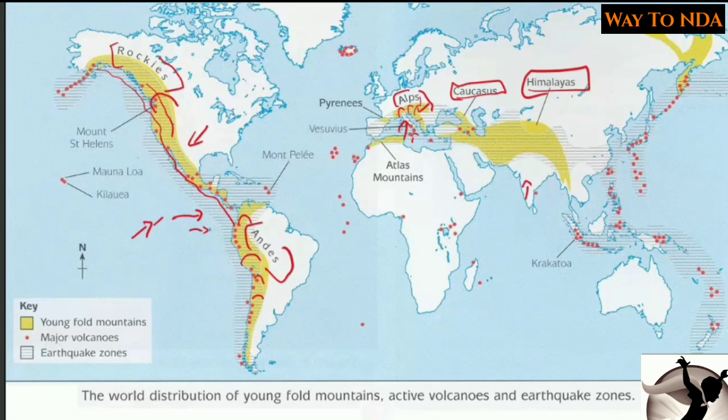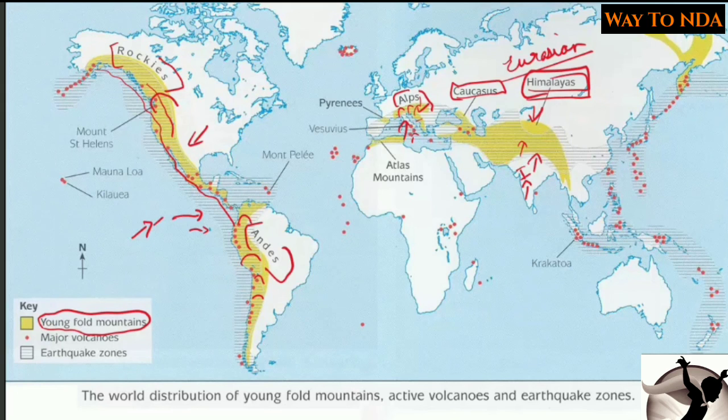Why? Because this Indian plate is converging, or it is colliding, with the Eurasian plate. Okay, the Indian plate is colliding with the Eurasian plate, and hence it gave birth to the Himalayas. So the Himalayas are also young fold mountains. Okay, young fold mountains. So in this way we have studied.